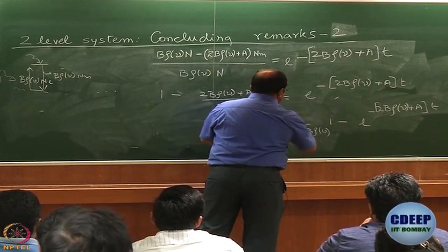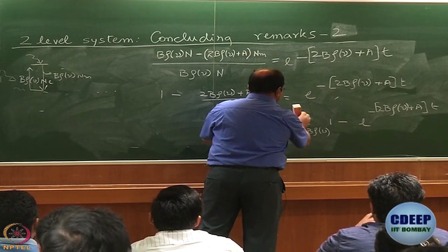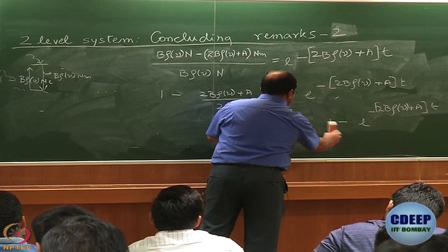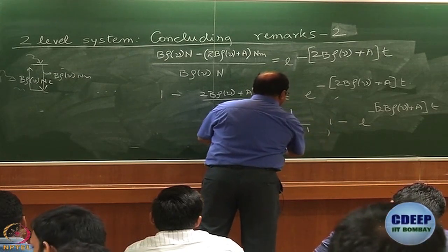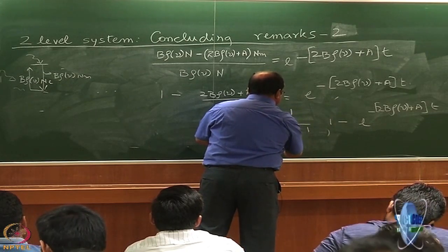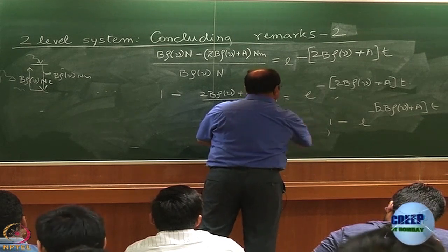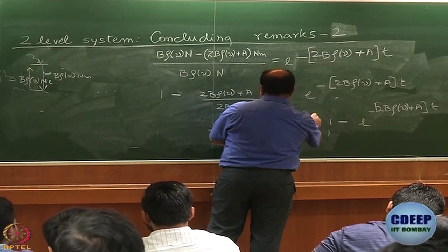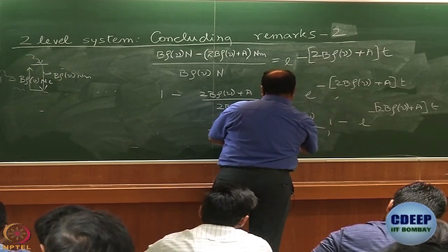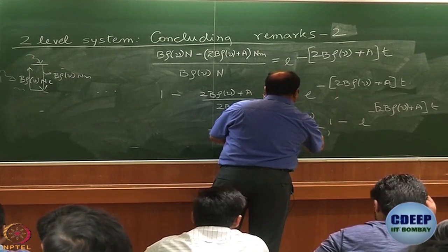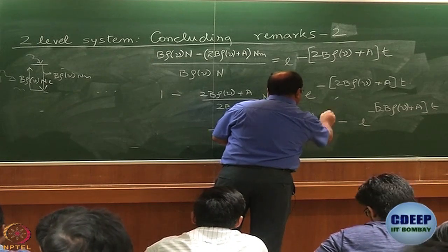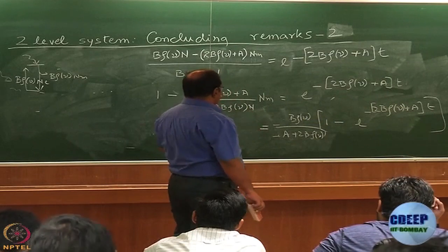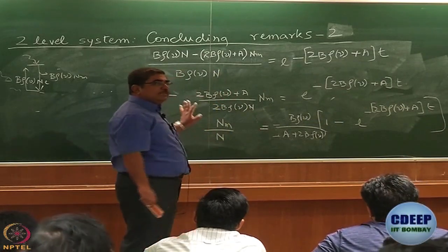Now I'll divide. I get 1 here. That is also not required. This is enough actually. Okay, right. Now, this is the expression I get.